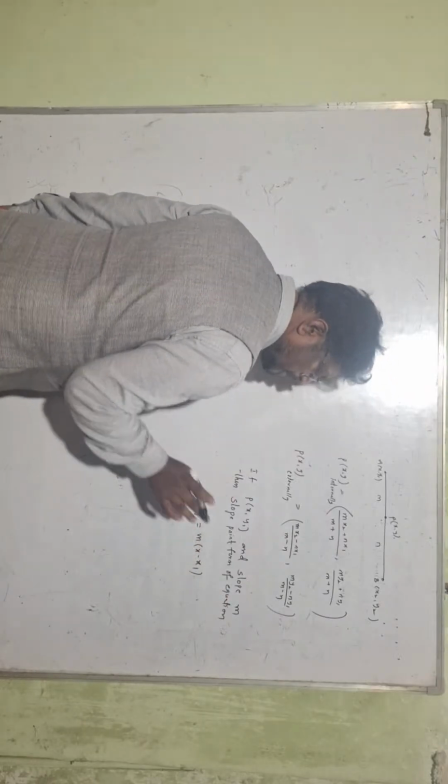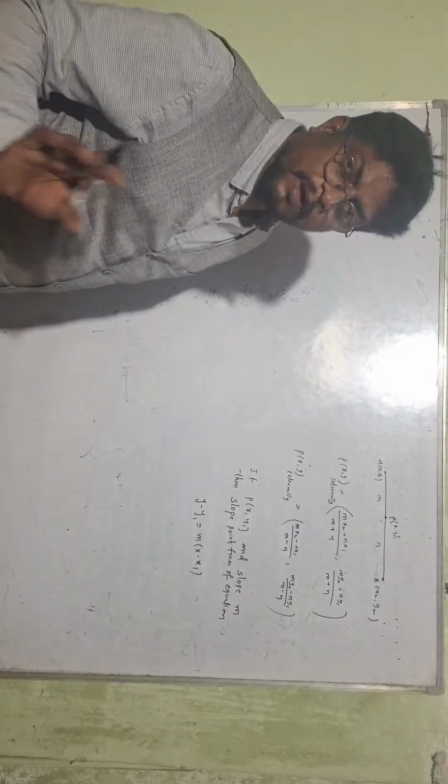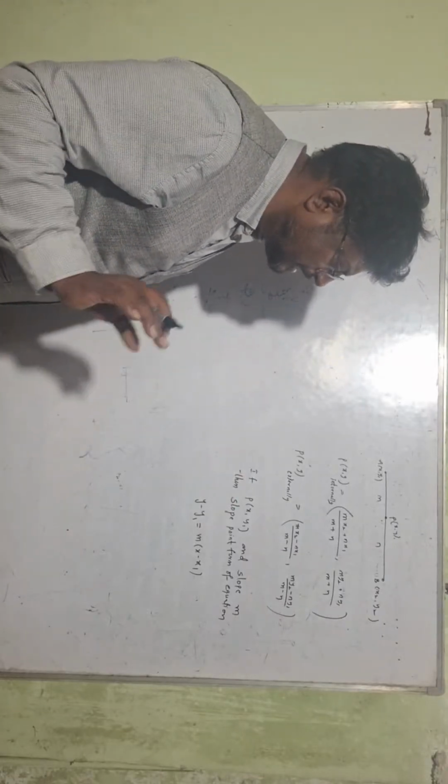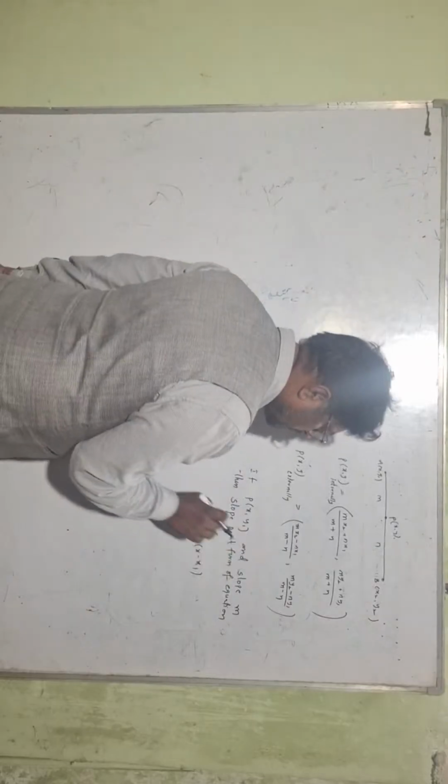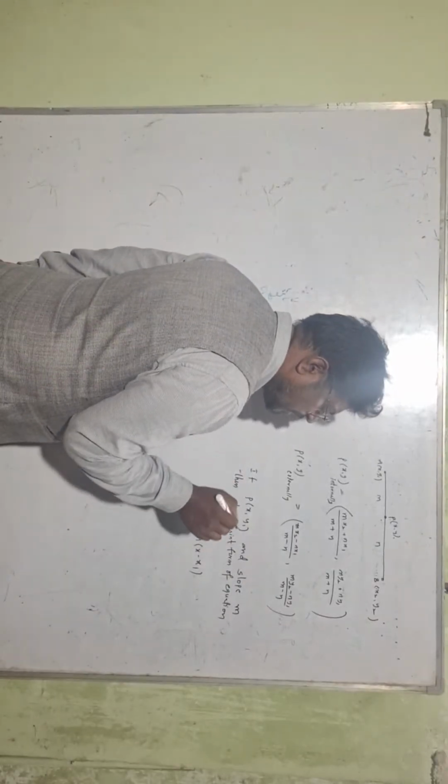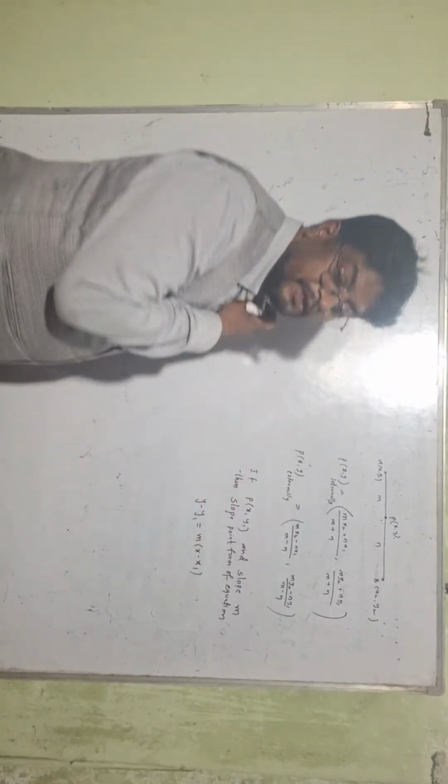Based on this formula, you will get one question.